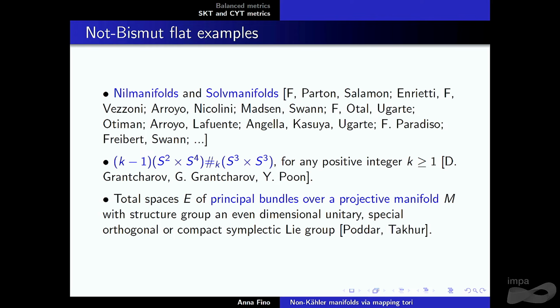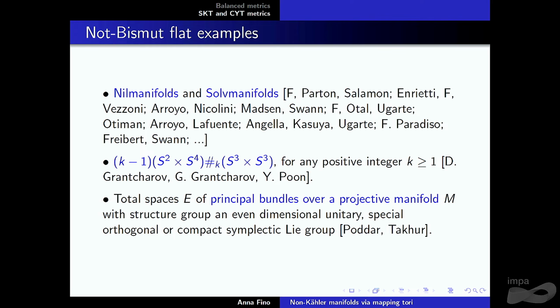This is the connected sum of the product S2 cross S4, k minus 1 times, connected sum with the product of S3 cross S3. Many of the examples, for instance the Nil manifold case, are in fact torus bundles over some Kähler manifold, in that case over a torus. In the second construction that I mentioned, it is again a torus bundle over a Kähler manifold. So many examples are like that.